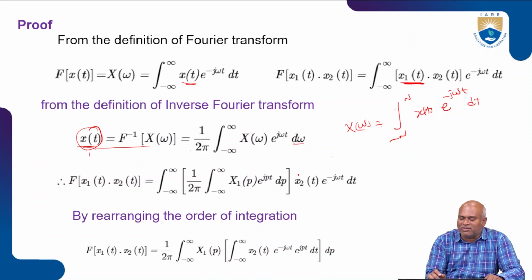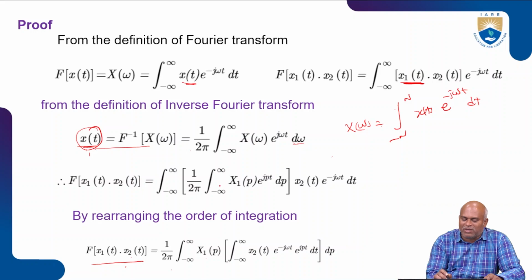All terms are t, that's why I take for the p term x1 of p e power j pt dp, then x2 of t e power minus j omega t dt. Now, by rearranging the order of integration, the Fourier transform of x1 of t into x2 of t, as a statement of frequency convolution, is equal to 1 by 2 pi integration of x1 of p.